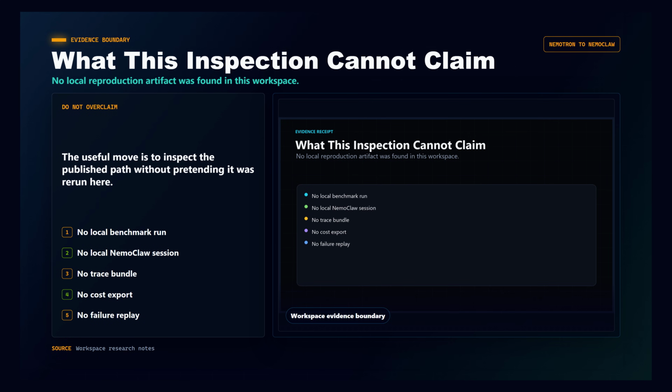The old baseline had a clear gap: no local benchmark run, no Deep Agents profile applied, no NemoClaw sandbox path, and no trace, cost, or failure artifact for this inspection. So this episode cannot claim local reproduction. It can do something more useful: inspect the published path and ask what actually changed around the same model.